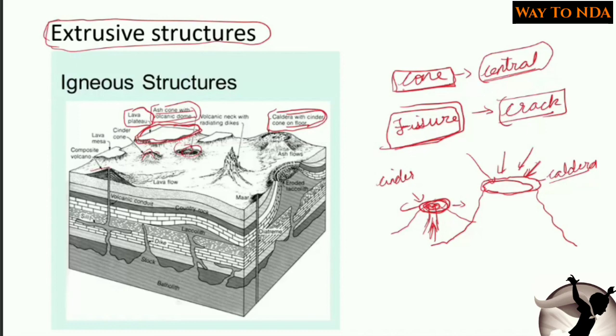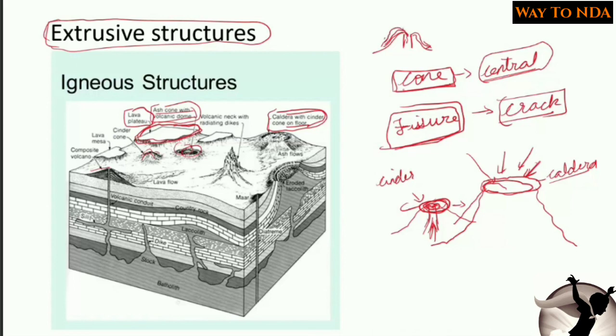Okay, then there are composite volcanoes. If the lava which is coming outside of the earth is acidic, here you will see this is the pipe, and this is the mountain. If the lava is coming outside and it is acidic, it will not flow far, it will get solidified.